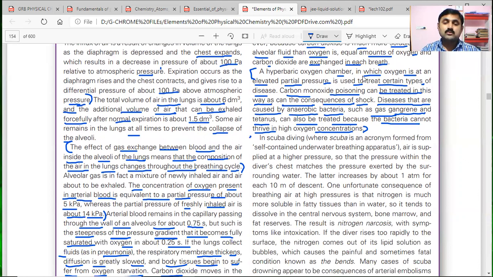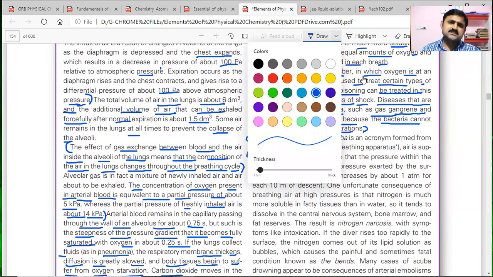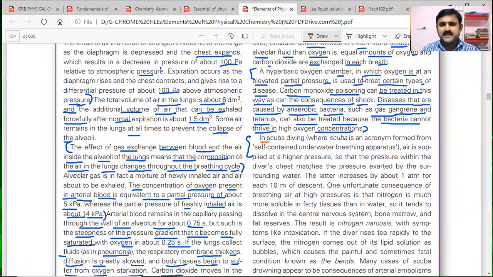Now we'll come to this paragraph, which is discussed in our NCERT also, the same thing: application of Henry's law. In scuba diving, where scuba is an acronym formed from self-contained underwater breathing apparatus. What is the meaning of scuba?